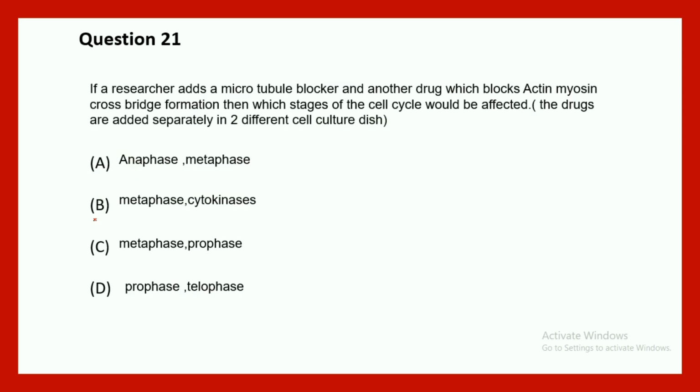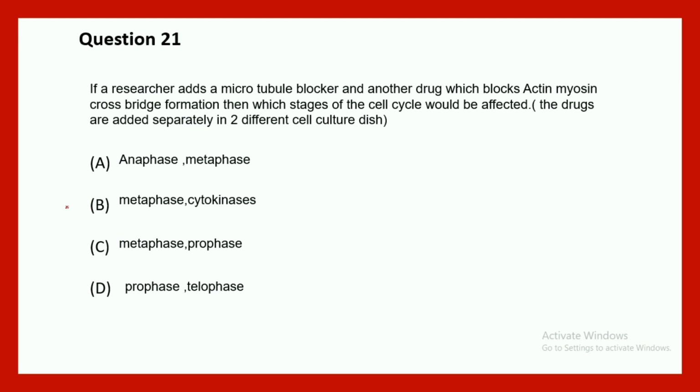Question 21 says, if a researcher adds a microtubule blocker and another drug, an actin myosin cross-bridge formation blocker, then what would be the effect? The drugs are provided separately in two separate cell culture dishes. So none of these experiments are overlapping with each other. So which stage of the cell cycle would be affected? So this is another interesting question.